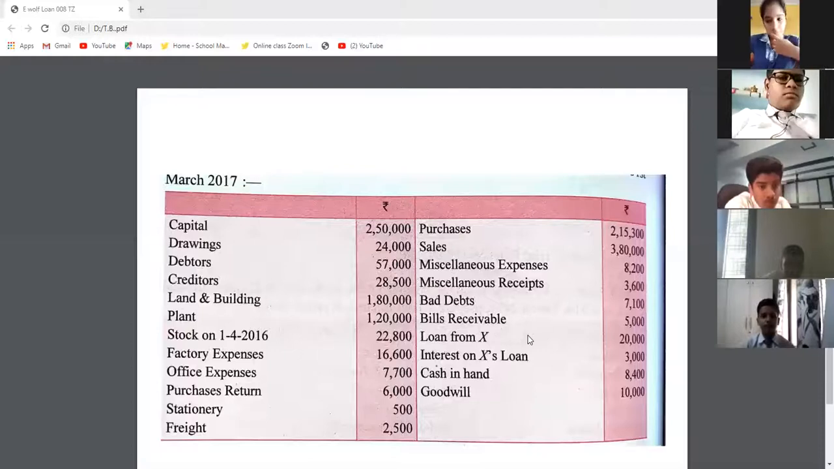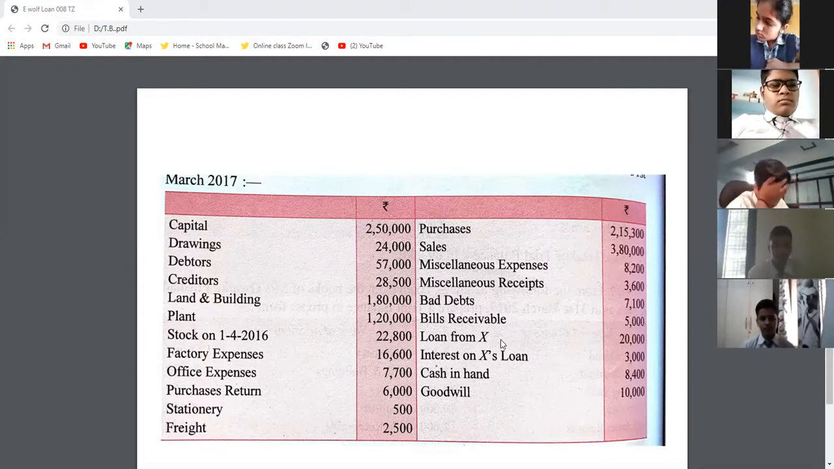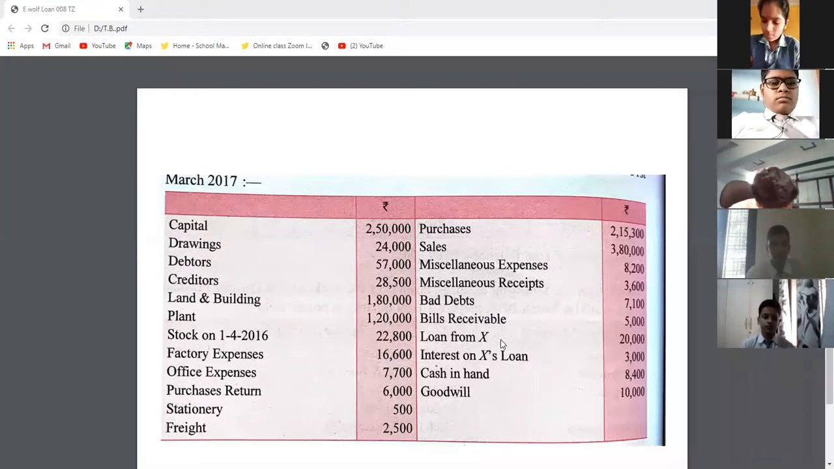I think you all are unable to identify the asset and liabilities, income and expenditure. Loan from X: the businessman has taken a loan from X. It is a liability. Interest on X loan means you have to pay interest on that liability. So interest on X loan is an expense of the business, and that will be in debit.